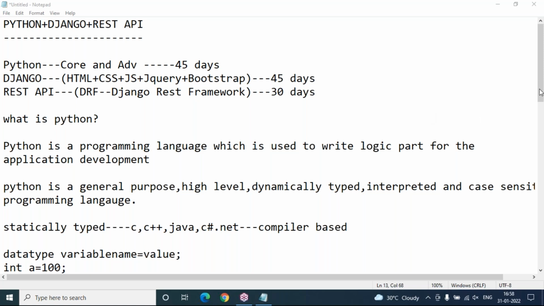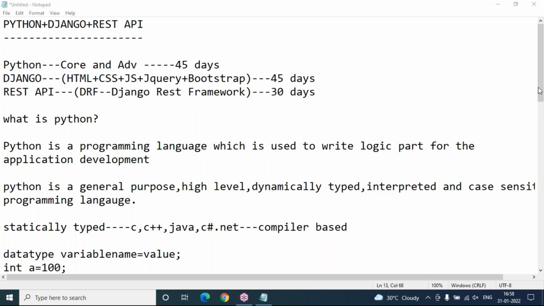Sir, I have a doubt. Yeah, tell me. Once we start this Python course from 4 to 5, will it be 4 to 5 every day, or will the timings change? No. Every day it will be 4 to 5. Even if I wanted to change the time, I don't have any other slot.